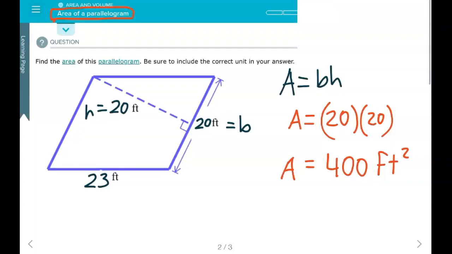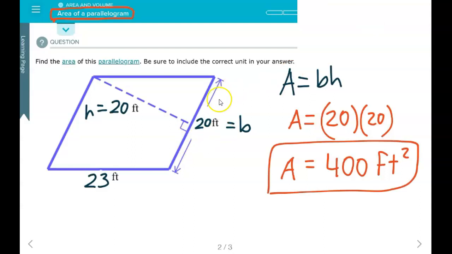So hopefully that's helping you with finding the area of a parallelogram. They just happen to be a match here as far as the same number, but oftentimes they are not.